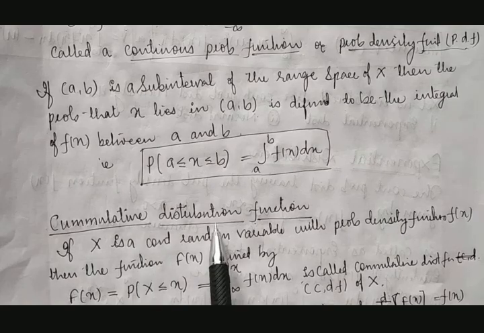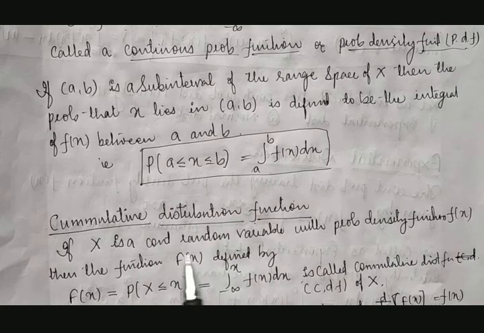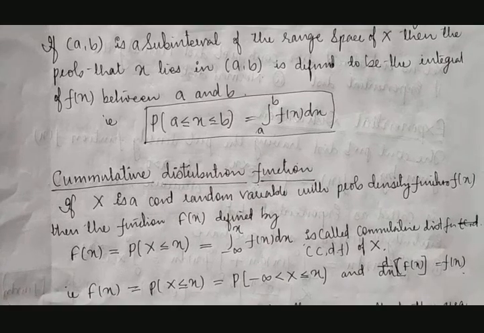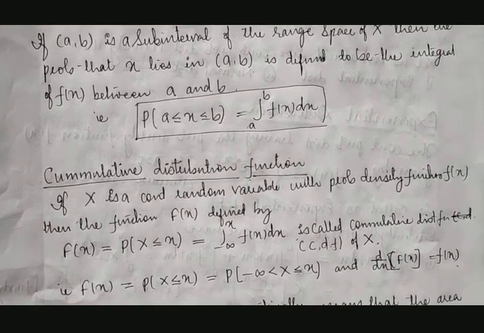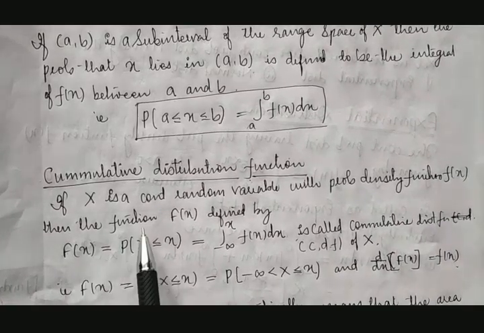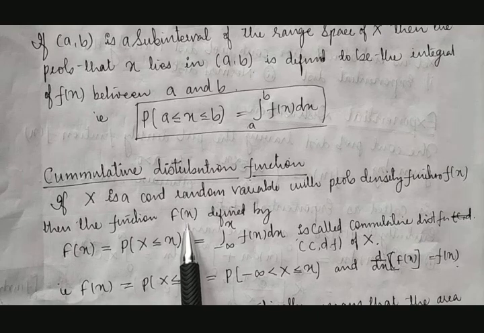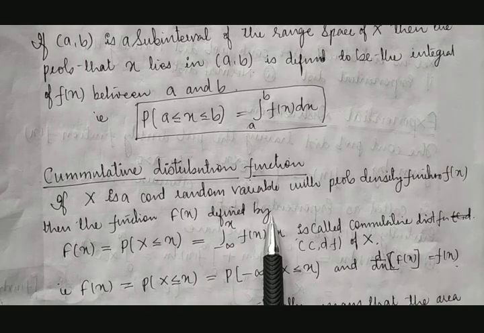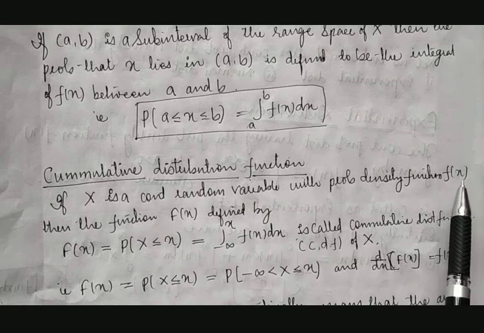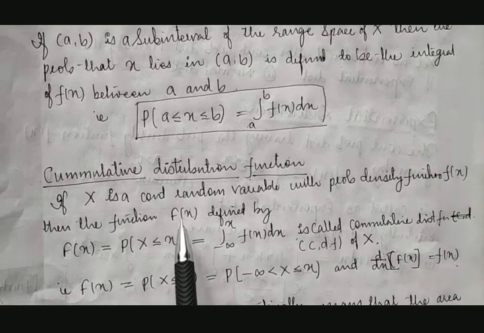So the cumulative distribution function in continuous probability distribution says, if X is a continuous random variable with probability density function f of x, then the function F of x is defined as follows. Here we can see a little change in the notation, small f of x and capital F of x.